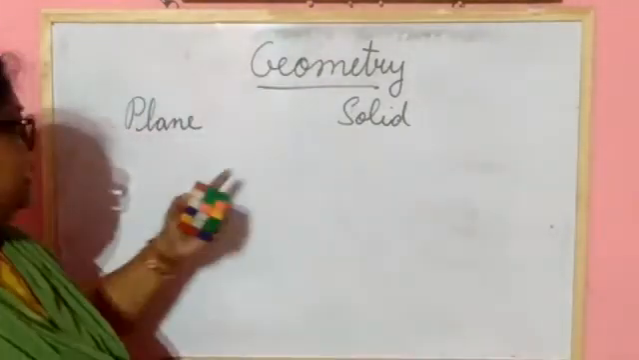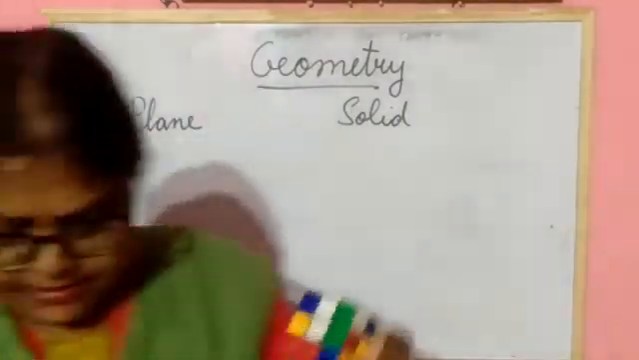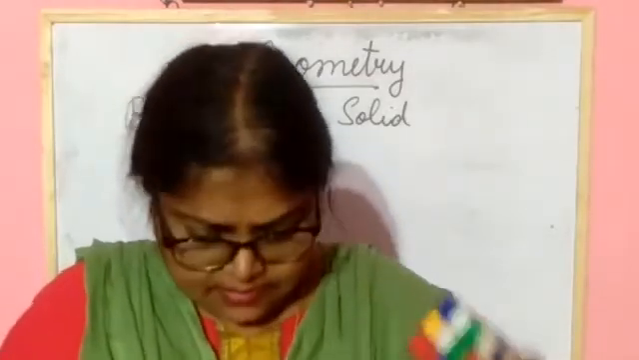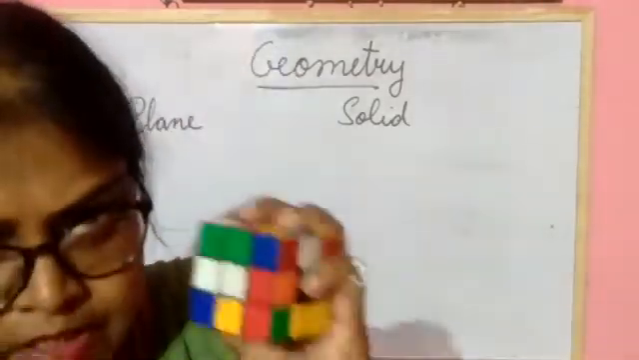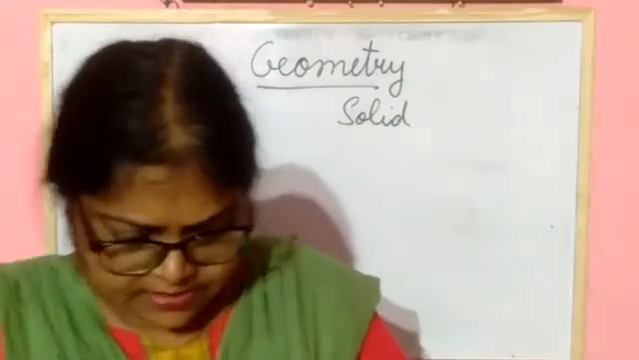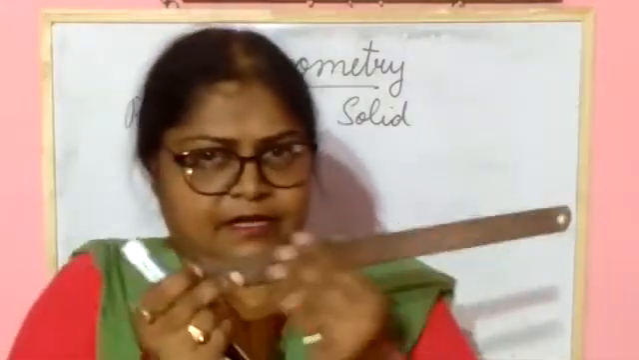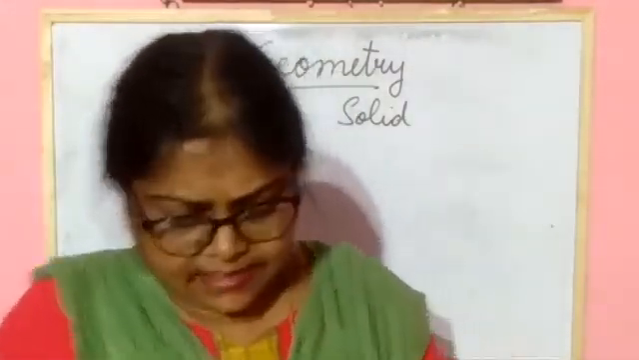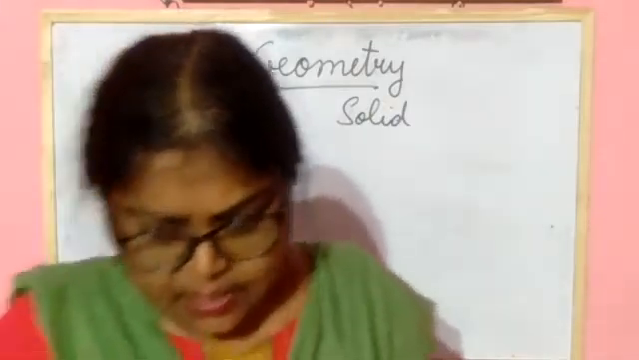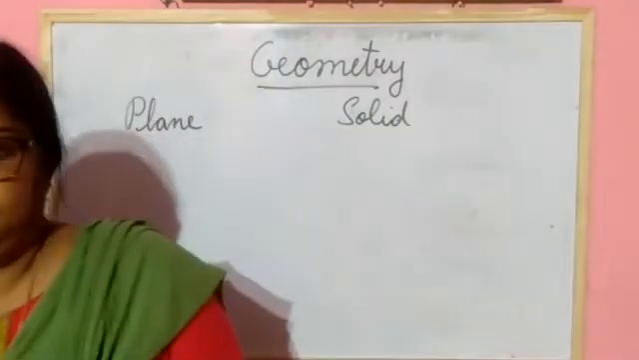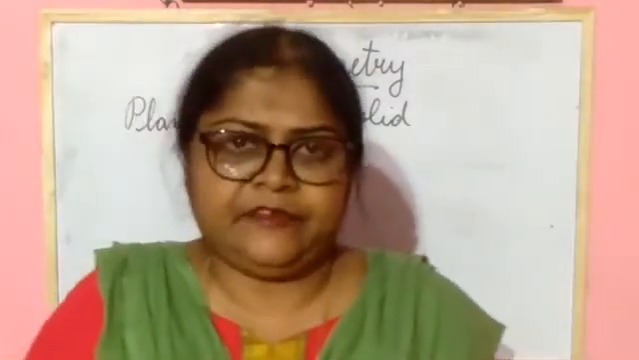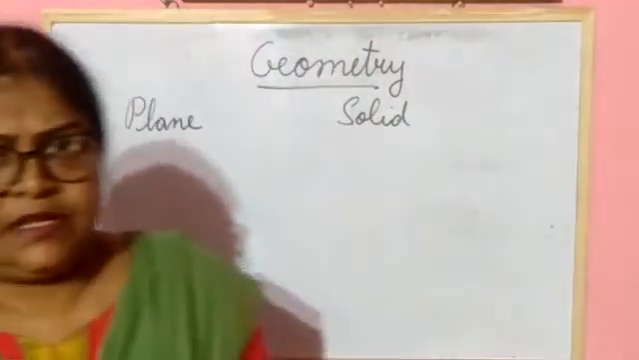Okay, plane and solid. What is this? This is a V-shaped solid figure. Yes, you will say that this is a solid figure. Okay, and this one, what is this? This is a plane figure. The scale, you can say it is a plane figure. So what is the difference between plane figure and solid figure?